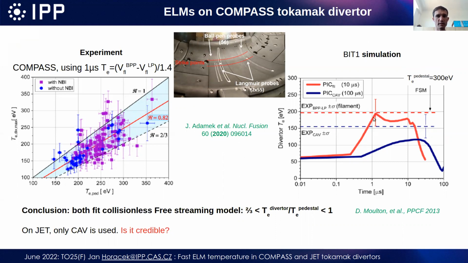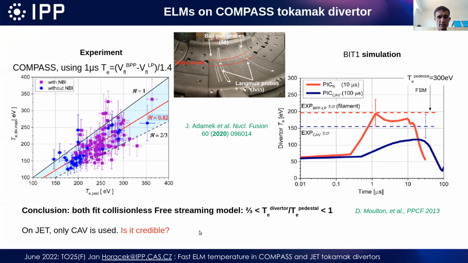If we take the whole ELM, which is longer in time, it drops to about 30–40% of the pedestal values. So this is consistent with the collision-less free streaming model, where only parallel energy can be transferred from electrons into ions. These are consistent with the measurements.